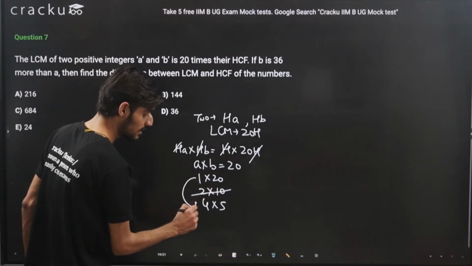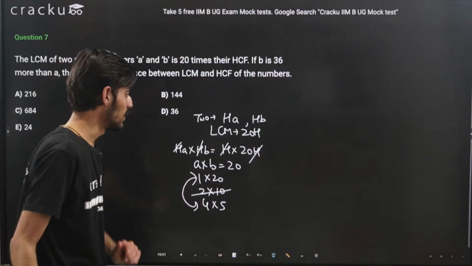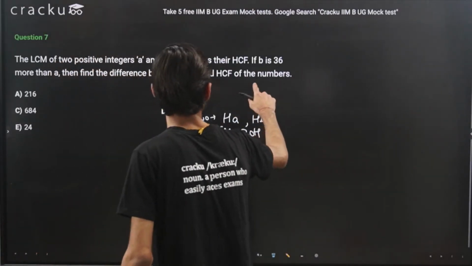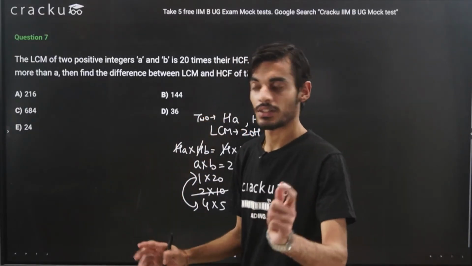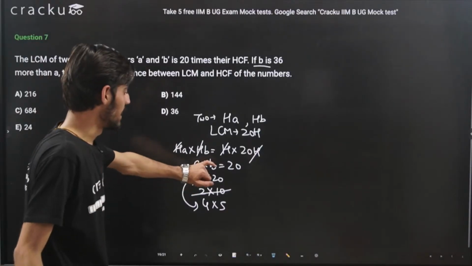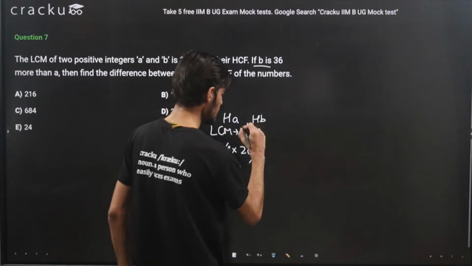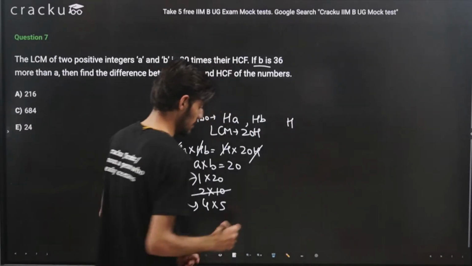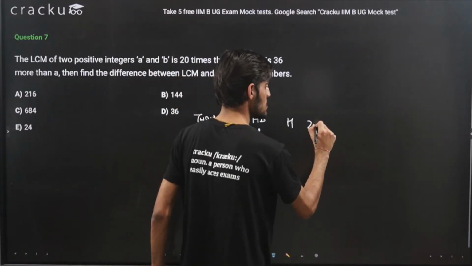Only two possible cases are there, that A and B can be 1 into 20 or 4 into 5. Also we are given one more condition, that if B is 36 more than A, then the difference between the two numbers is 36. So if we take the first case, that we take A as 1 and B as 20, the numbers will come out to be H into 1, that is H. The second number will come out to be 20 into H, that is 20H.